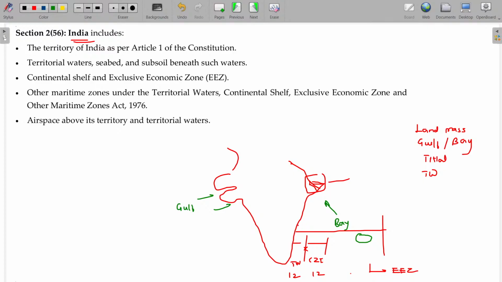Probably they have found a petrol well at around exactly 180 nautical miles. Can India drill and excavate the petrol here? Yes, of course they can extract the crude oil from here, no problem. In this case, this will be called India. It is not up to the EEZ. In the EEZ, some specified areas used for the economic benefit of India will be considered as India.